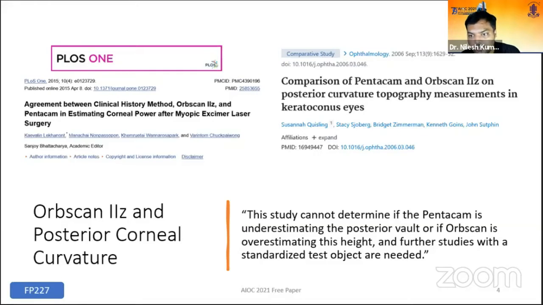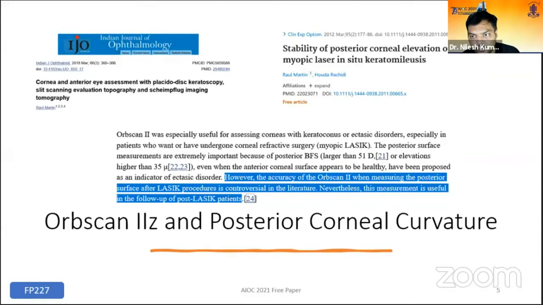Though, I would like to quote this study where they compared OrbScan and Pentacam with clinical history method, which says this study cannot determine if the Pentacam is underestimating the posterior wall or if the OrbScan is overestimating this height, and further studies with a standardized test object are needed. Martin et al. in their work in IJO also conclude the accuracy of OrbScan 2 when measuring posterior surface after LASIK is controversial. Nevertheless, this measurement is useful in follow-up of post-LASIK patients.